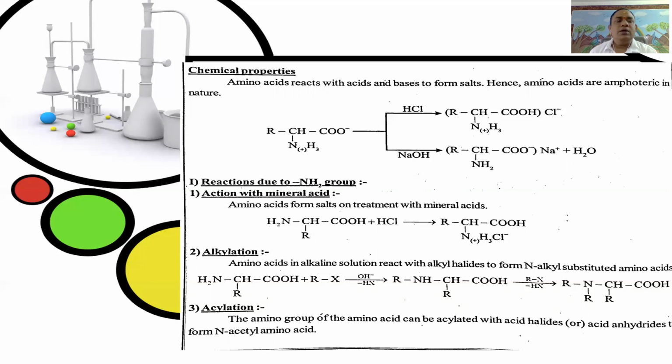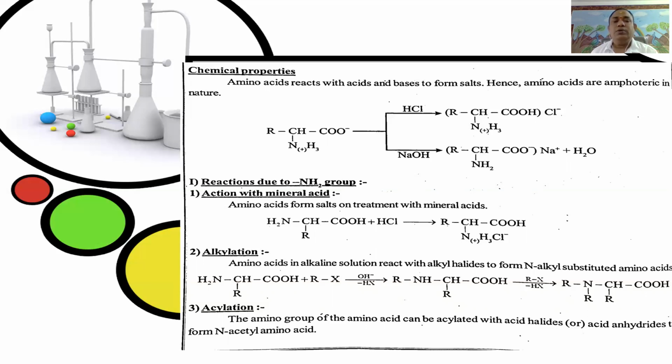The first type is the chemical properties of the basic amino group. The second is the chemical properties of the acidic carboxylic group. The third is the chemical properties of the amino and carboxylic groups together. Here in the first category, amino acids react with acids and bases to form salts. Hence, amino acids are amphoteric in nature.